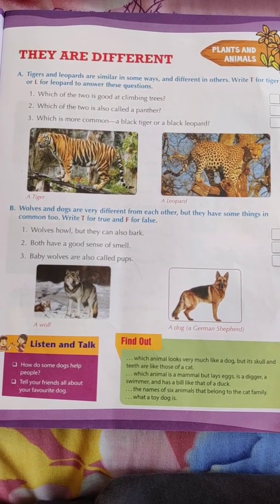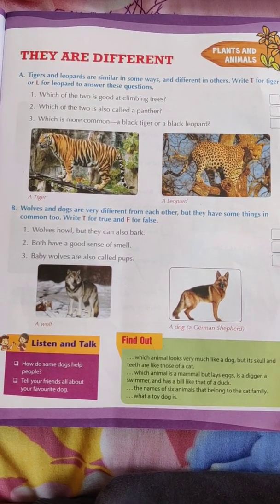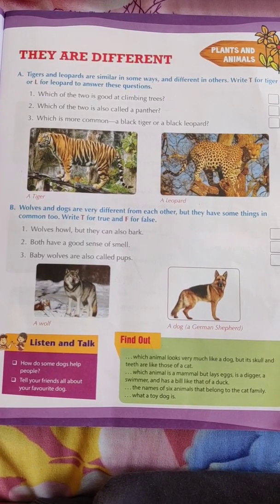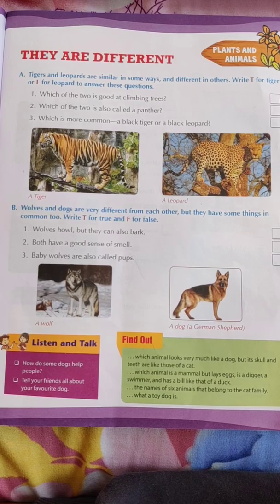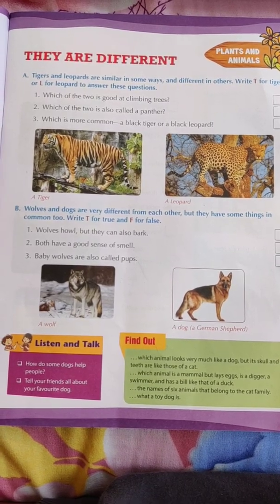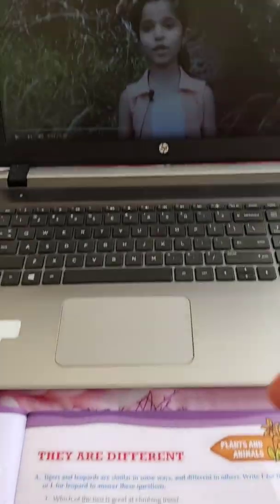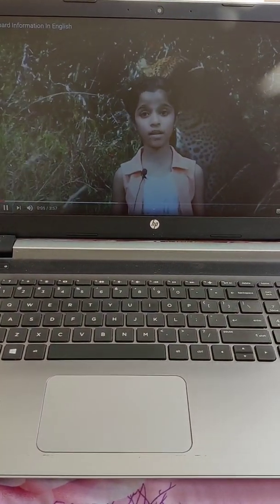So, in this lesson, we have information about tigers and leopards. Before starting our lesson, first I will show you one video about tigers and leopard information. So, now all of you look here. I'm going to tell you information about leopard.